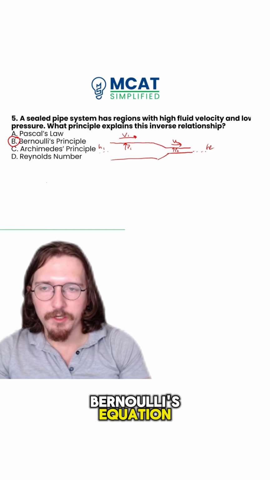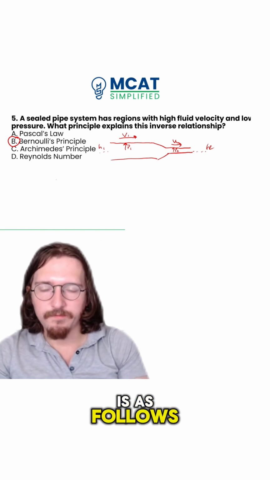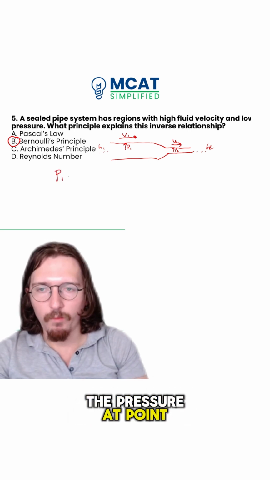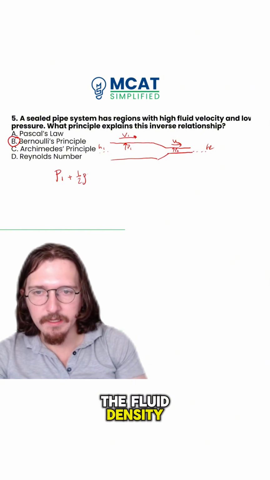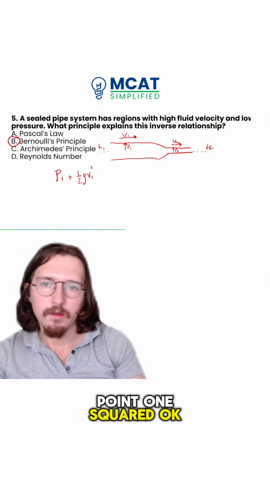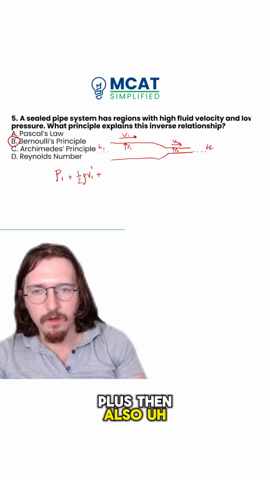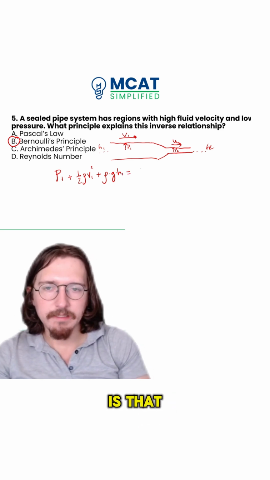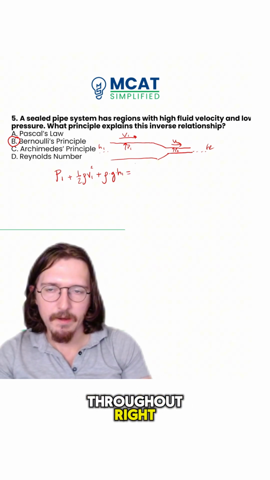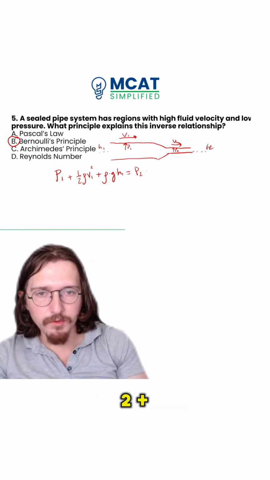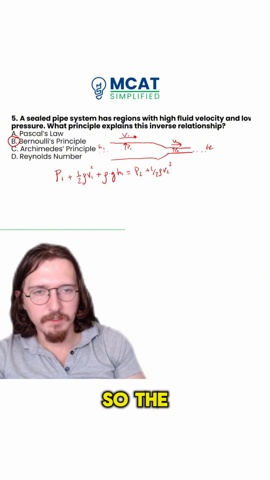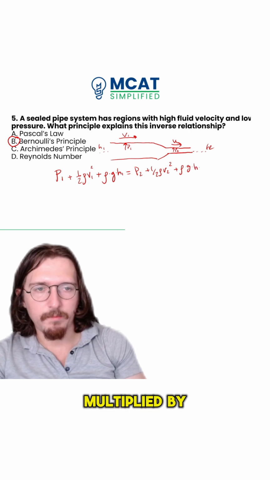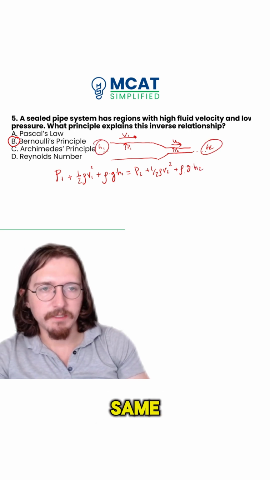So Bernoulli's equation, which we can use to explain why this is the case, is as follows. And this is assuming that there's no non-conservative forces, like no friction, right? What we're going to say is that the pressure at point 1 plus 1/2 the fluid density multiplied by the velocity of the fluid at point 1 squared, okay? Plus then also the density multiplied by the acceleration due to gravity multiplied by the height of point 1. And all of that is conserved. This is saying that this is conserved throughout, right? And so it's going to be equal to the pressure at point 2 plus 1/2 rho v2 squared, so the velocity at point 2, plus the density, which is the same, of course, multiplied by g, which is the same, multiplied by height 2. Now, we specifically made the assumption that these two heights are the same, so these will cancel out.